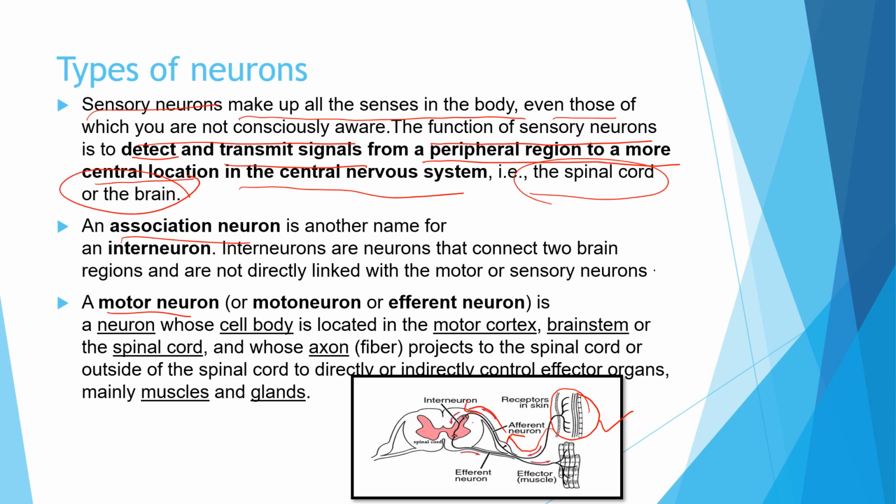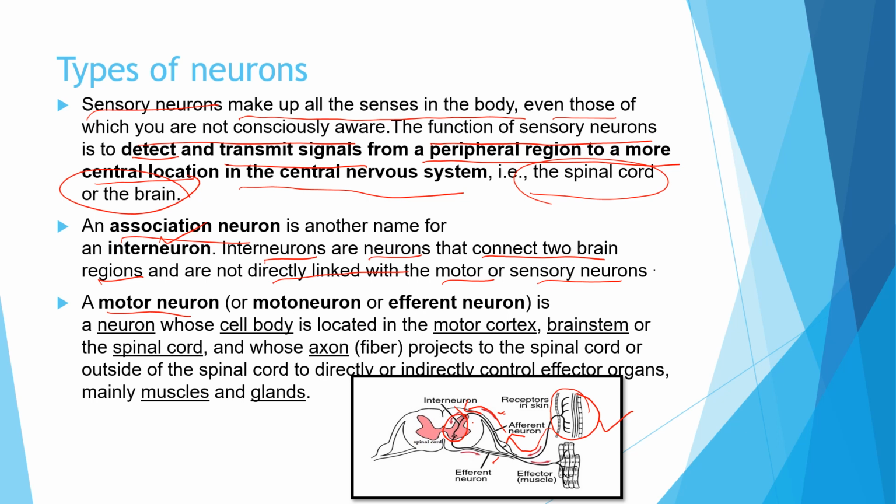Okay, is it clear? Next comes the association neuron. The association neuron is the other name of the interneuron. The interneurons are the neurons that connect two regions of the brain which are not directly linked with the motor or the sensory neuron. In between the afferent neuron and the efferent neuron, or the motor neuron, there is one neuron that is called the association neuron, that is linking the sensory with the motor neuron. So these neurons are also called interneurons.